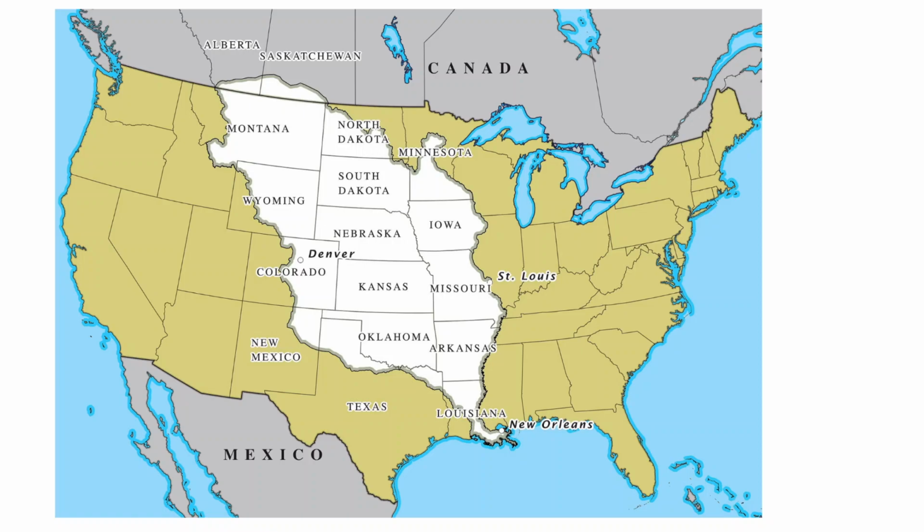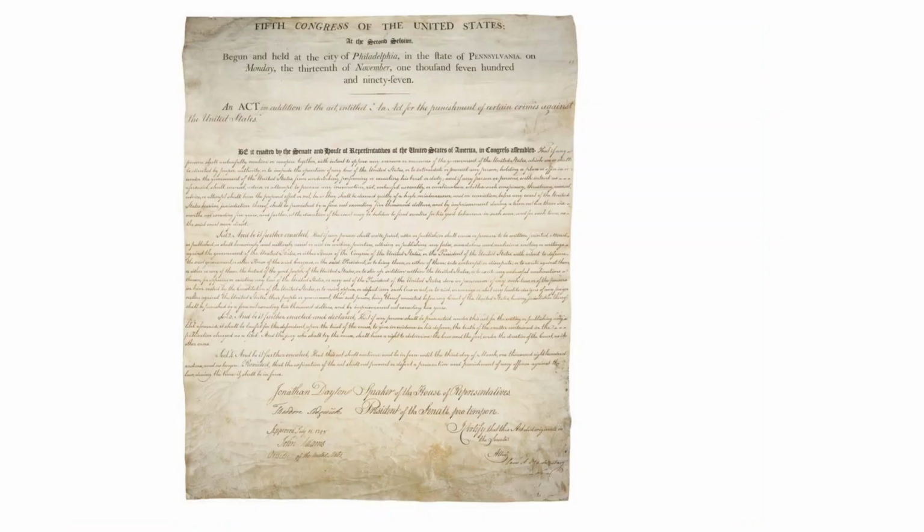And it's most likely that if Aaron Burr was elected president, the Louisiana Purchase would have never happened, because many Federalists opposed the Louisiana Purchase because it was a treaty with Napoleon, and many Federalists were opposed to France. They wanted stronger ties to the British rather than to Napoleon, so they would have opposed the Louisiana Purchase. And because the Federalists were the ones who gave Aaron Burr the presidency, Burr would have followed their advice, and he would not have bought the entire territory of Louisiana from the French.